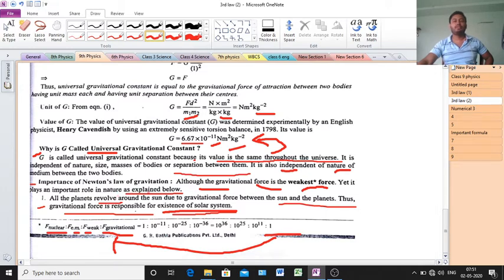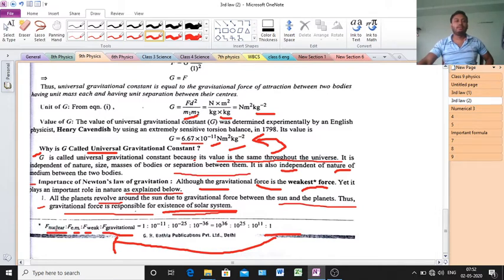Yet it plays an important role in nature. Although it plays a very important role in nature, still it is the weakest force. Clear or not? I hope it is clear.